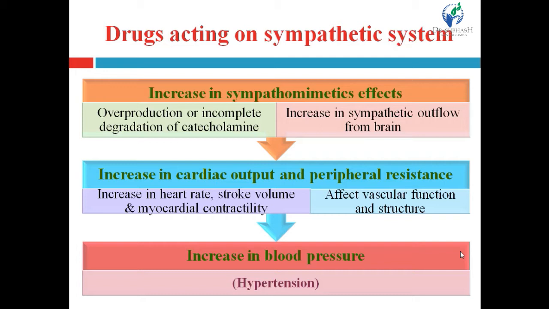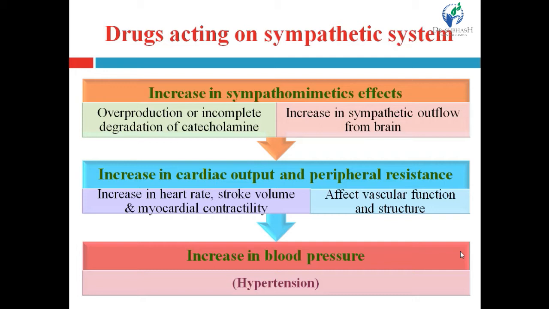Likewise, there is an increase in sympathetic outflow from the brain. This is because of different conditions, that is emotional or stress conditions. Emotional and stress conditions lead to an increase in sympathetic outflow from the brain. That will also increase the sympathetic activity. So, overall sympathetic activity increases, and that will lead to an increase in sympathomimetic effect.